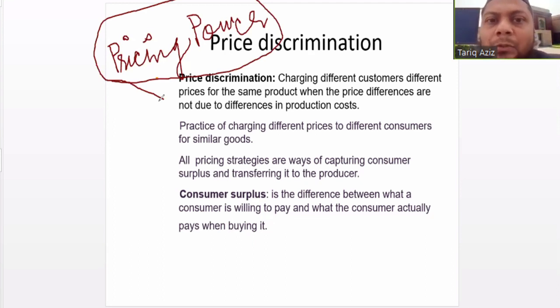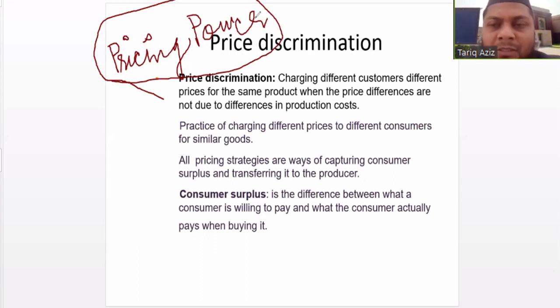So why are they able to transfer the input cost to the consumers? Because they have pricing power. They have pricing power, and they can increase the price. So most of the FMCG companies enjoy this kind of pricing power. Some companies enjoy more pricing power.